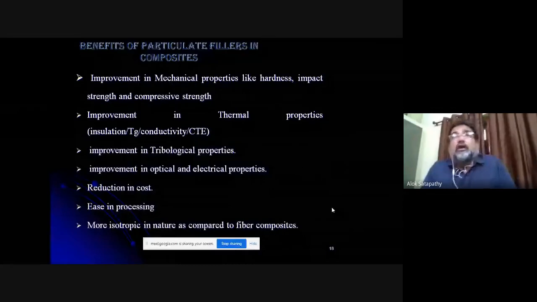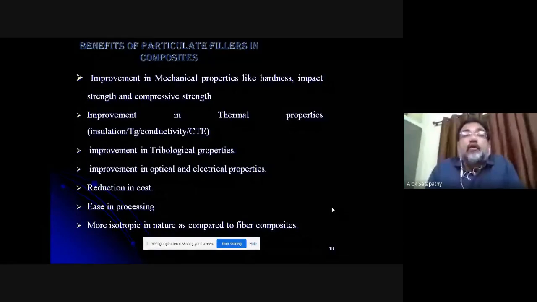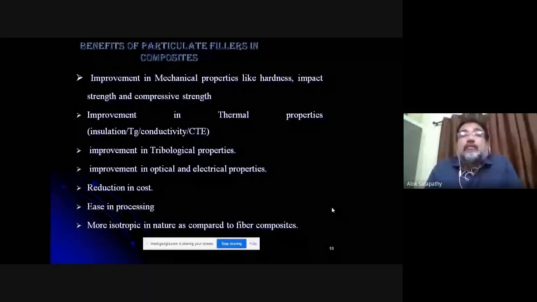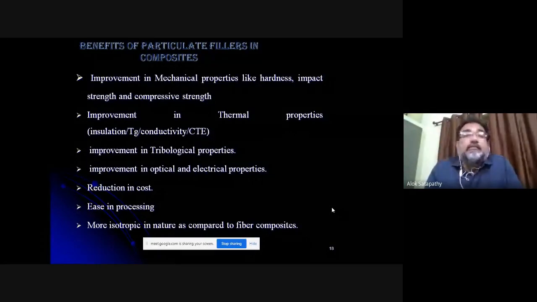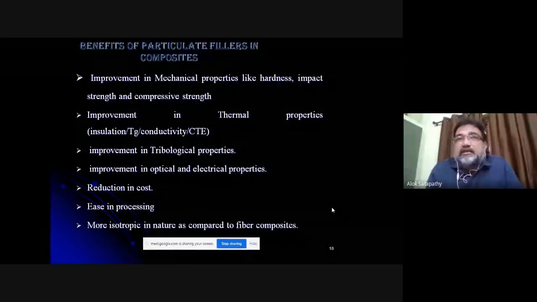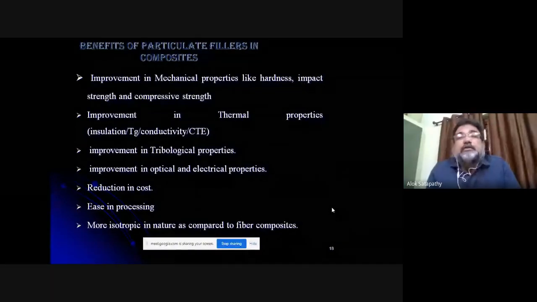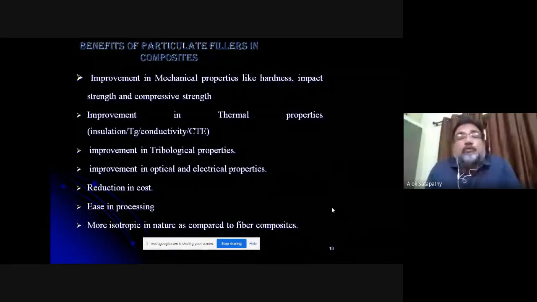Now, when you put particles in the matrix, it builds up a composite, and you obtain improvement in mechanical properties like hardness, impact strength, and compressive strength. Tensile strength is missing here because it has been found that for most of the particulates, the tensile strength doesn't improve. Rather, there is a marginal drop in tensile strength once you reinforce the polymer with these particulates.